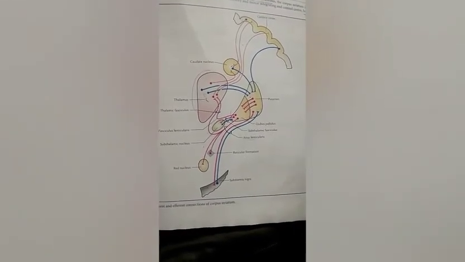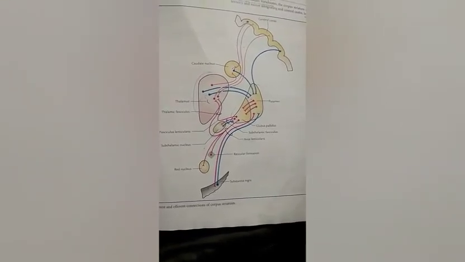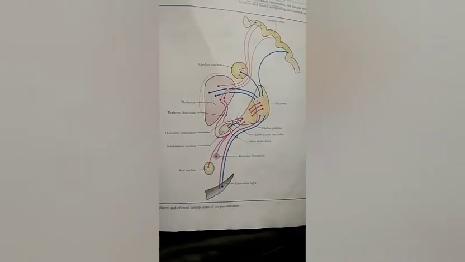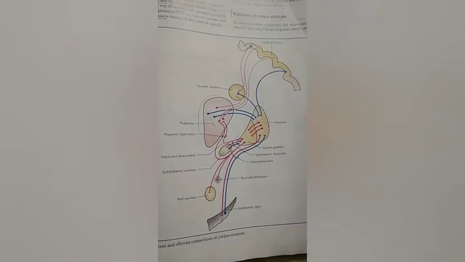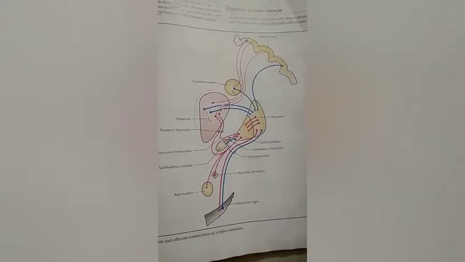Apart from planning and programming motor activity, the other functions of basal nuclei are automatic reflex activities like swinging of arm during walking. It controls the reflex motor activities. It also controls the group of activities helping in emotional expressions. So we will conclude today's topic by discussing disorders of basal nuclei.